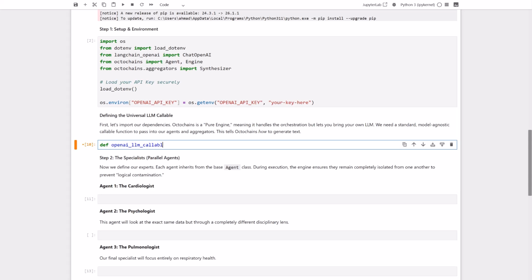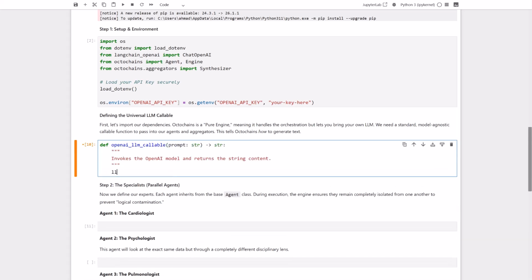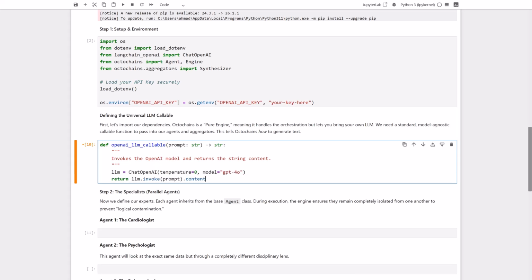Since Octochains is model agnostic, we need to define a universal LLM callable function. We are calling this function openai_llm_callable because it takes a raw prompt string, instantiates our ChatOpenAI model with a temperature of 0 for consistent reasoning, invokes it, and returns the raw string content. Let's see if this compiles successfully.